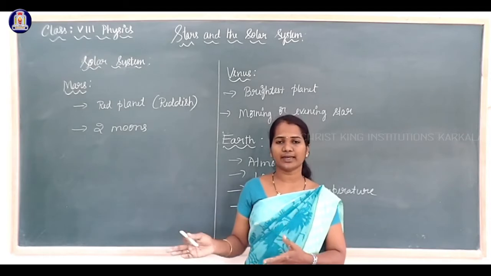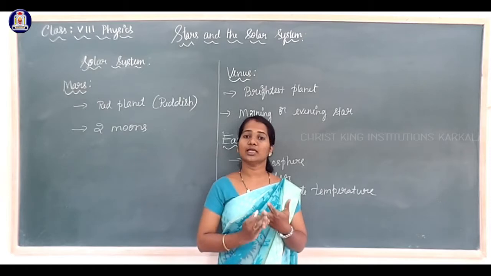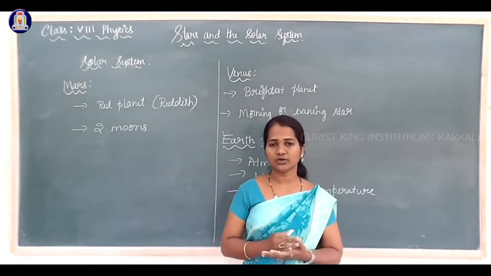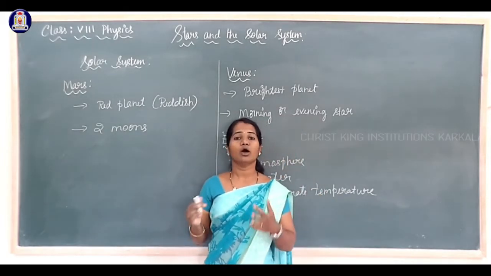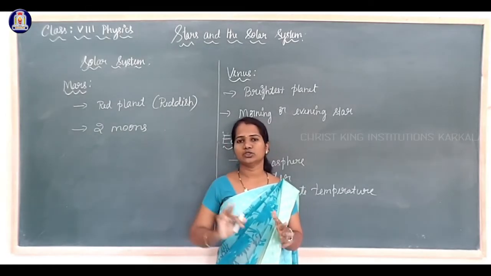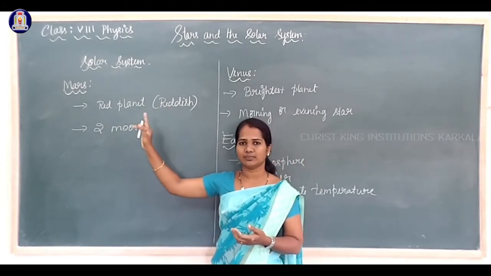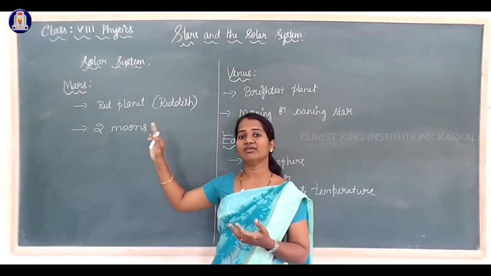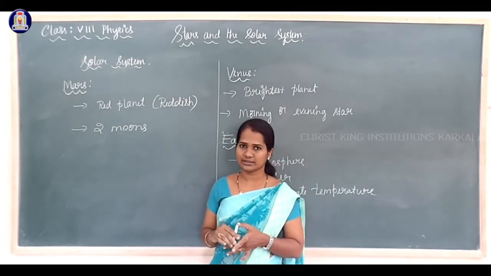So these four planets, Mercury, Venus, Earth and Mars, are called inner planets because they are nearer to the sun. Also, they don't have many moons or many natural satellites. So they are called inner planets. And also there is no ring system for any of these planets. We cannot identify any ring for these planets.